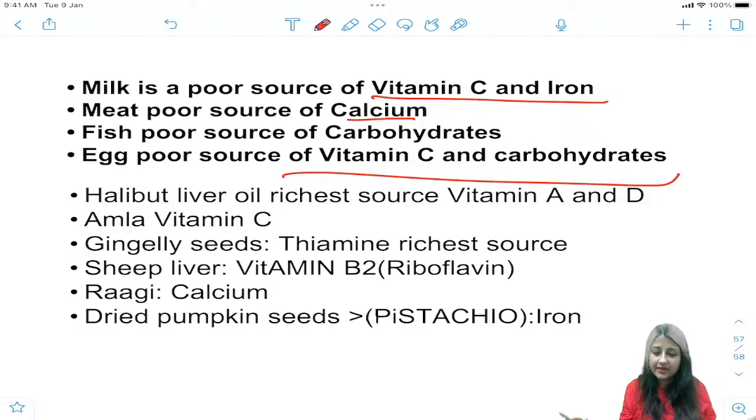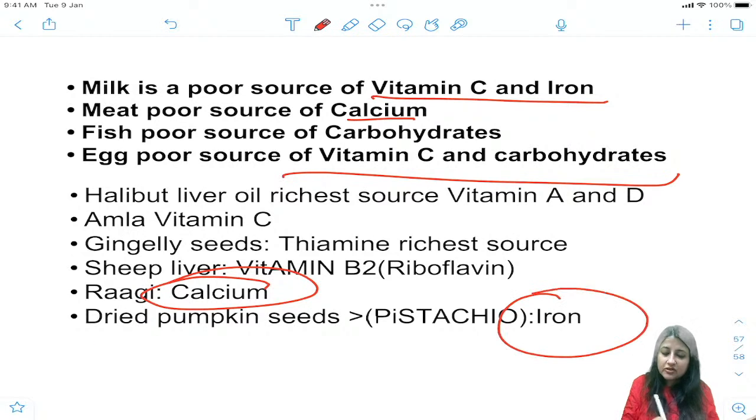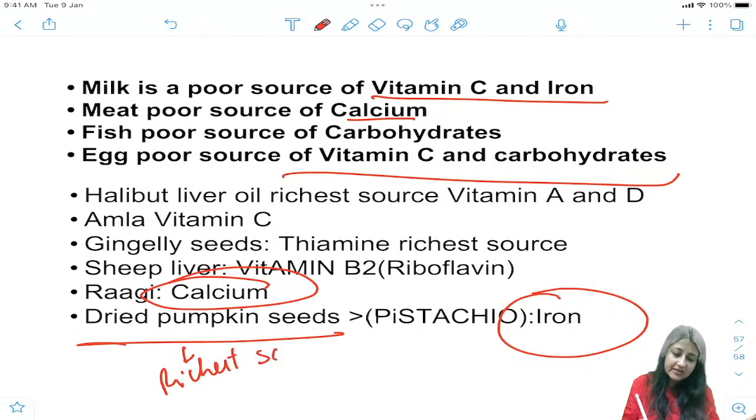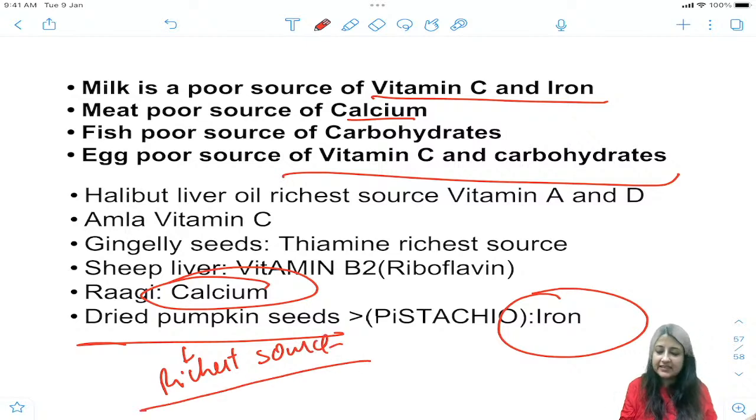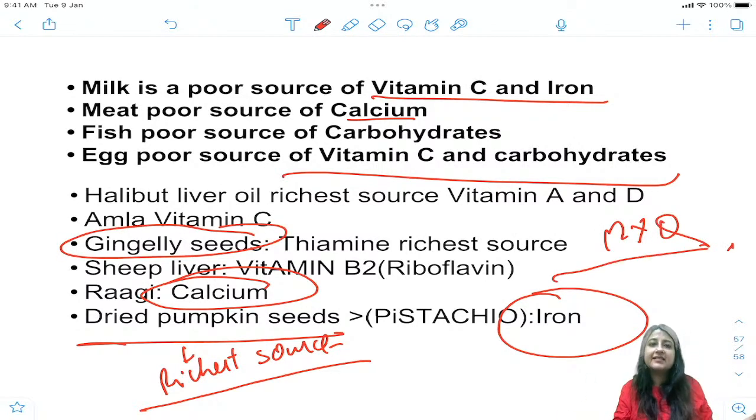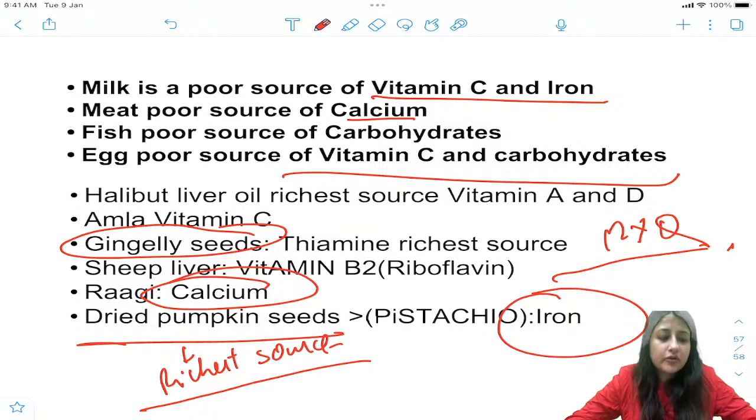Which is a very good weaning food? Ragi. Ragi में calcium होता है. आयरन का रिचेस्ट सोर्स इज ड्राइड पम्पकिन सीड्स गाइज. आयरन का रिचेस्ट सोर्स, ठीक है, ड्राइड पम्पकिन सीड्स है आयरन का रिचेस्ट सोर्स, ठीक है. Thiamine का richest source is gingelly. All these are PYQs from different exams which I am showing you. So you can go through this.